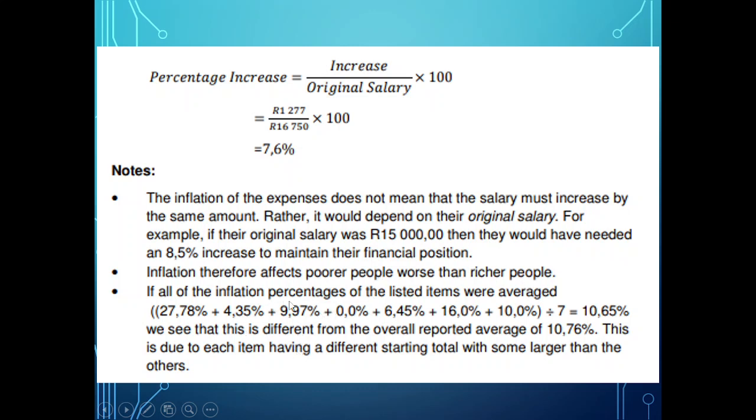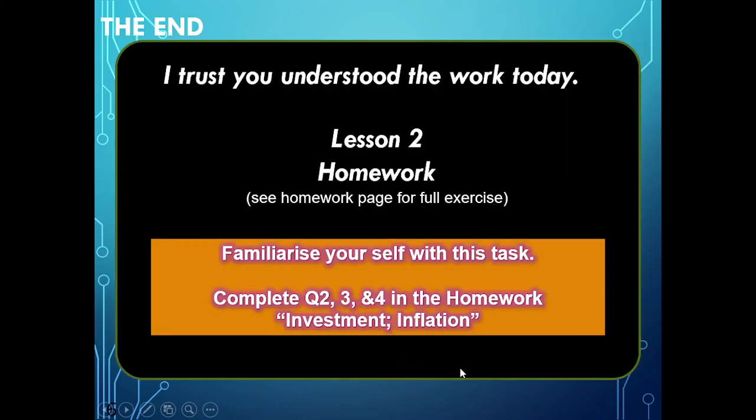If all the inflation percentages of the listed items were averaged, there we go, they did that, and it was 10.65. We see that this is different from the overall reported average at 10.76. This is due to each item having a different starting total. Okay, don't worry about that last part. And that is basically it.